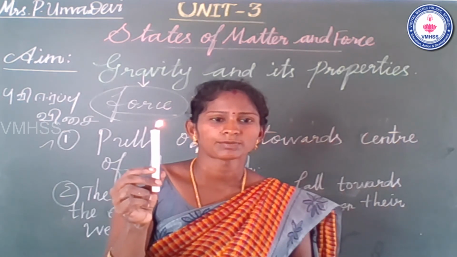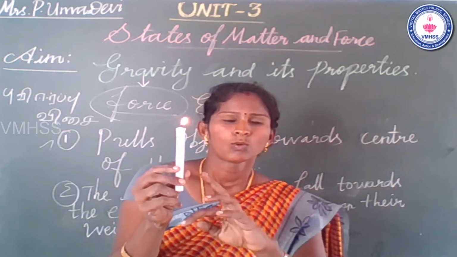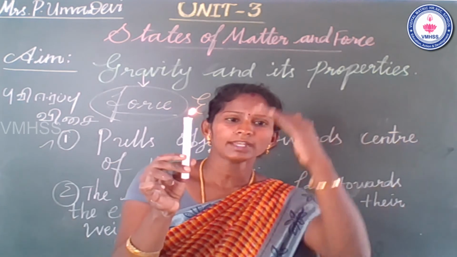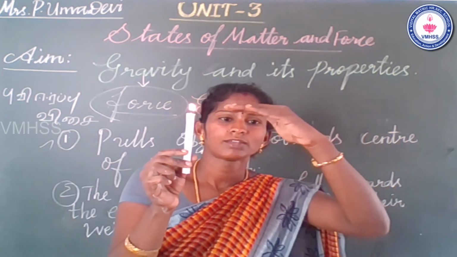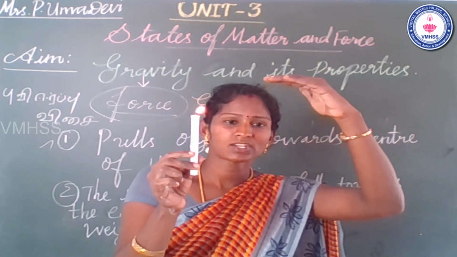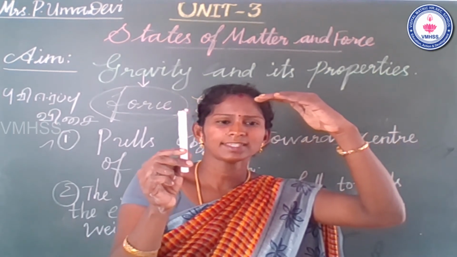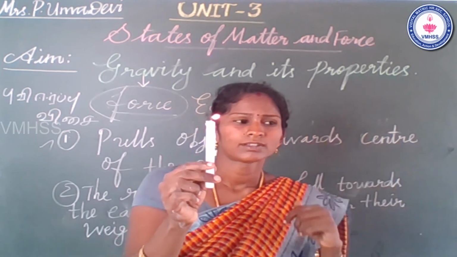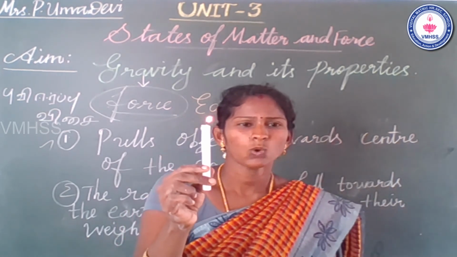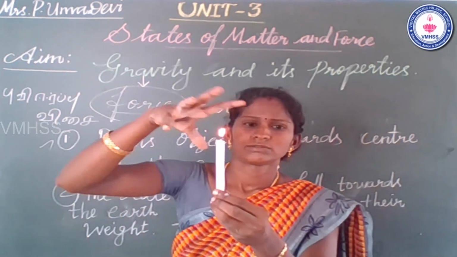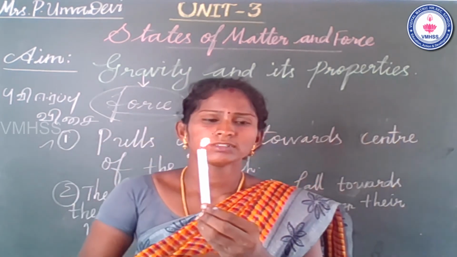We already learned the concept. But why does the flame burn in the upward direction? The flame is burning upward, right? Why? Why does the flame burn in the upward direction?